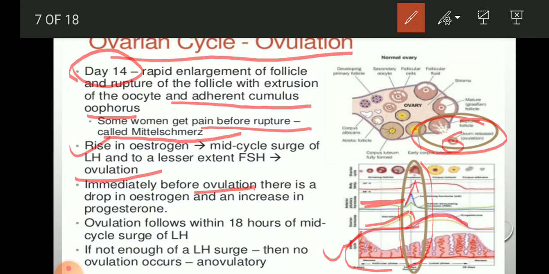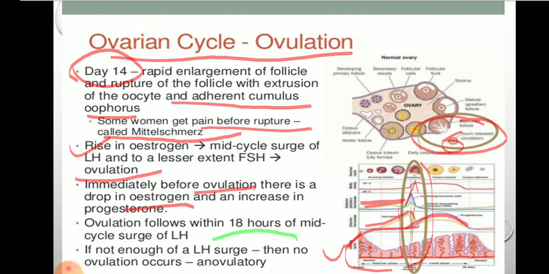So immediately before ovulation, there is a drop in estrogen, as we have seen. You can see this line, that is a rapid decrease of estrogen and an increase in progesterone is going to happen here. Ovulation follows within 18 hours of the mid-cycle surge, and if there is not enough of an LH surge, like a high increase of LH, there will be no ovulation, and that is called the anovulatory phase.